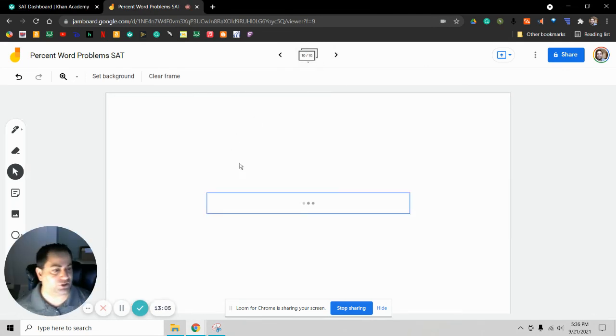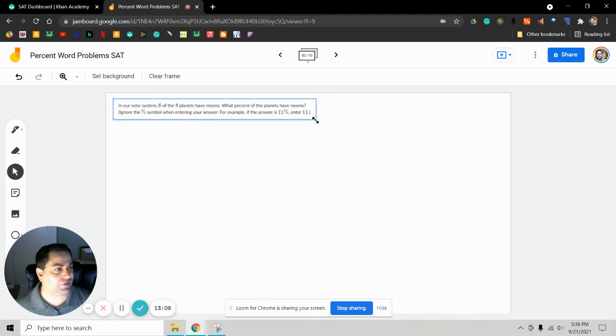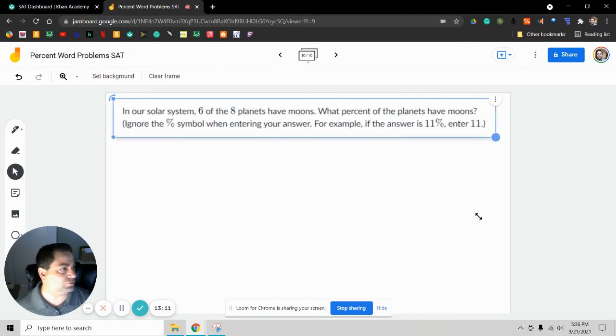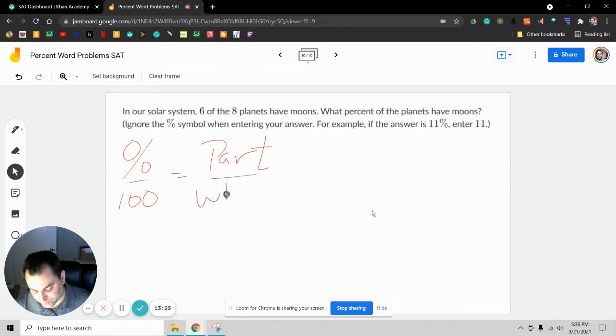And finally, question number 10. It says, in our solar system, 6 of 8 planets have moons. What percent of the planets have moons? A very straight to the point question here. Well, again, we are looking for the percentage, right? It's percent over 100 equals part over whole. We don't know the percentage, so it's going to be x over 100.